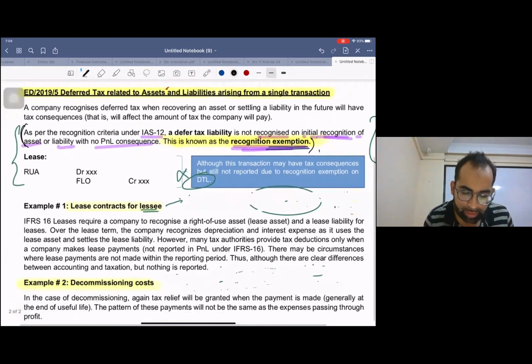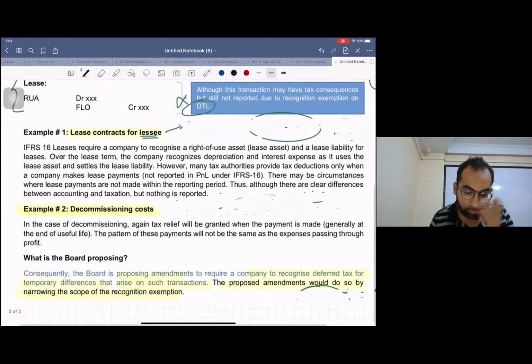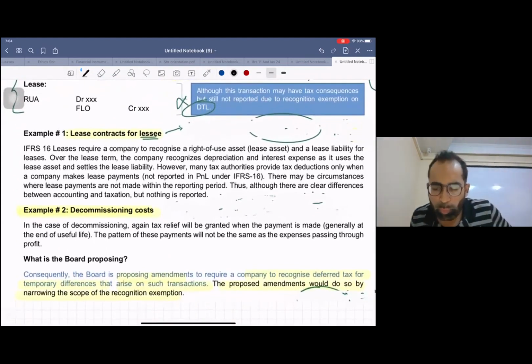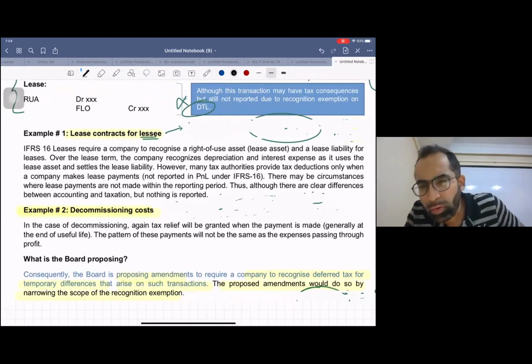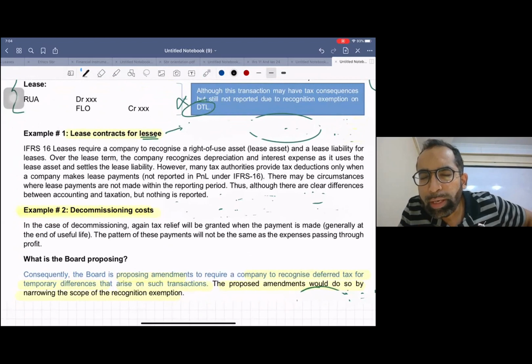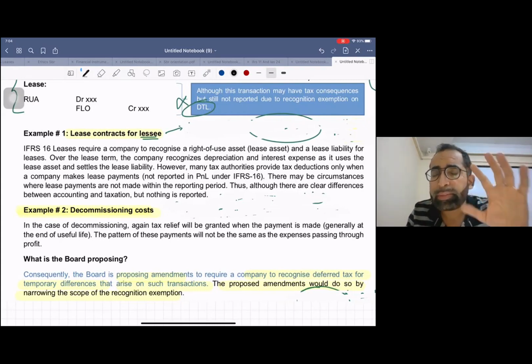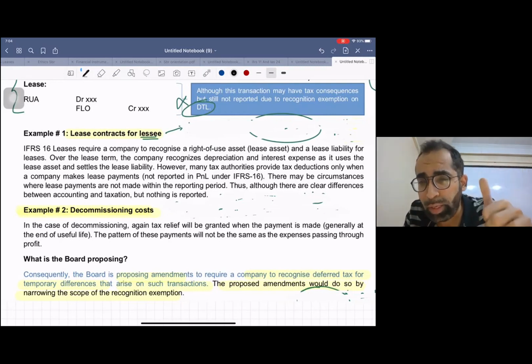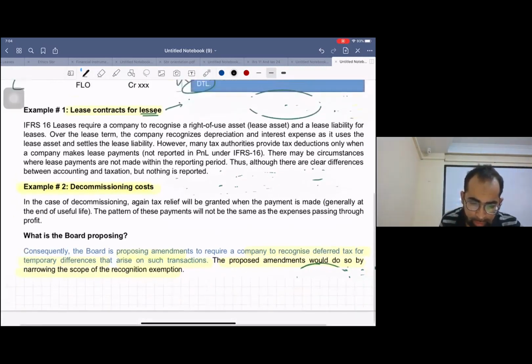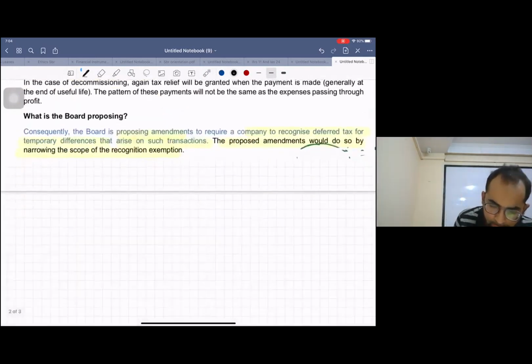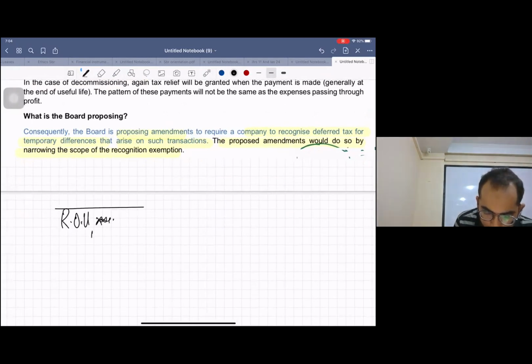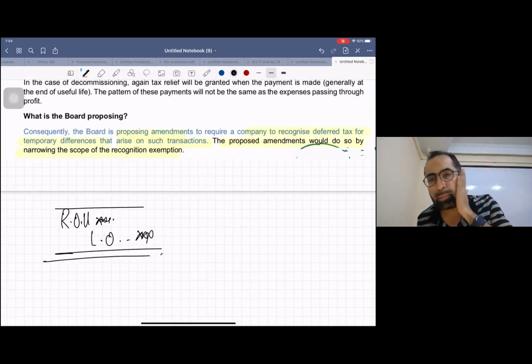The first one is a lease contract for the lessee. Now listen. Whenever we acquire an asset on lease in the lessee's books, according to the new IFRS 16, nowadays 90-95% of leases are finance leases, except for a few cases. 99% of leases are now finance leases. In that case, let me make the entry. We make the entry: ROU debit and lease obligation credit.